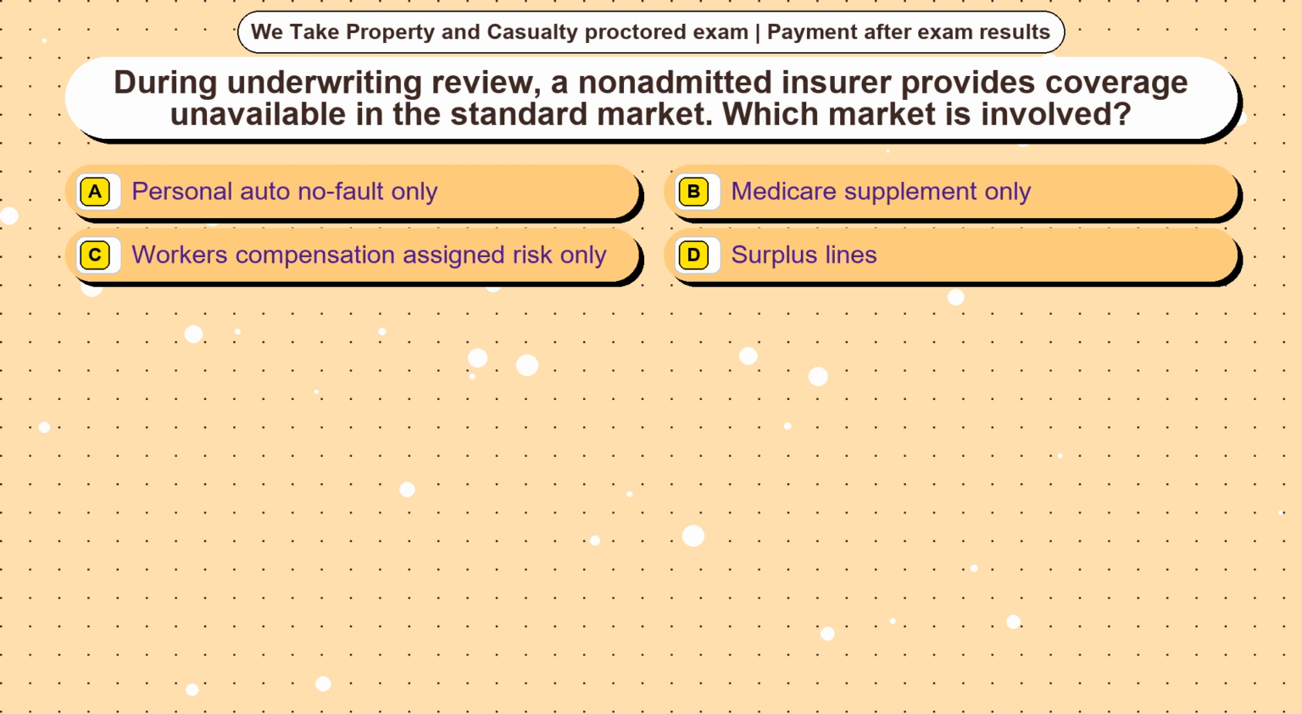Question 9. During underwriting review, a non-admitted insurer provides coverage unavailable in the standard market. Which market is involved? Option A, personal auto no fault only. Option B, Medicare supplement only.